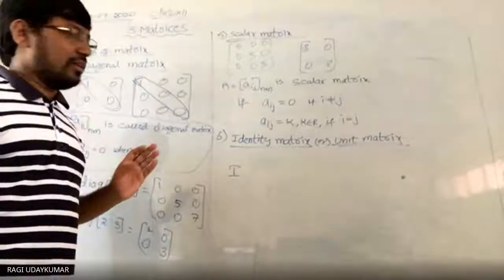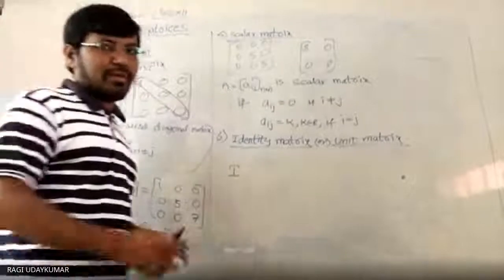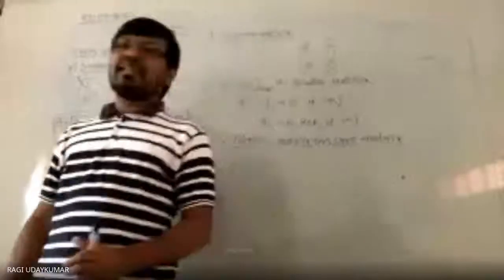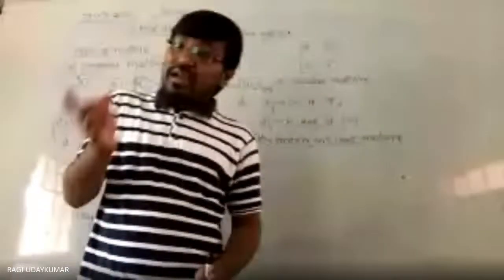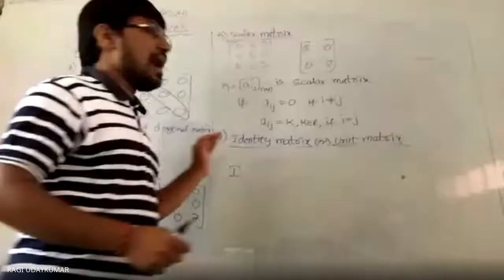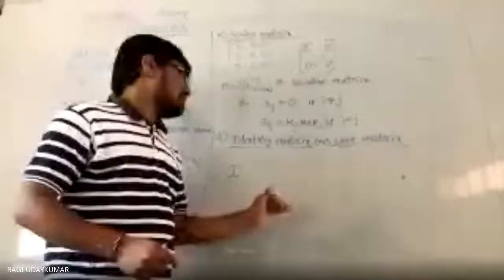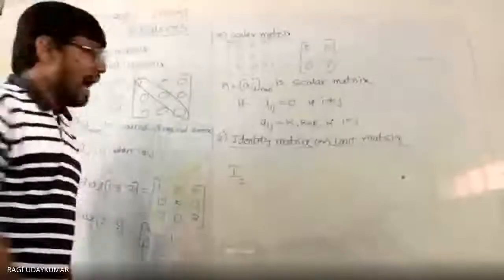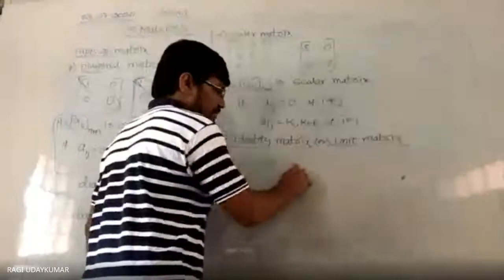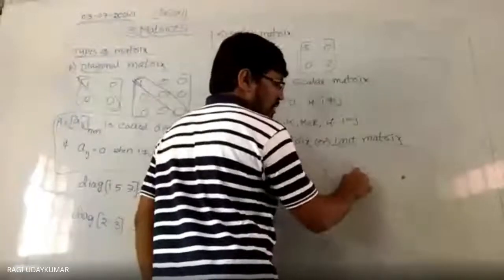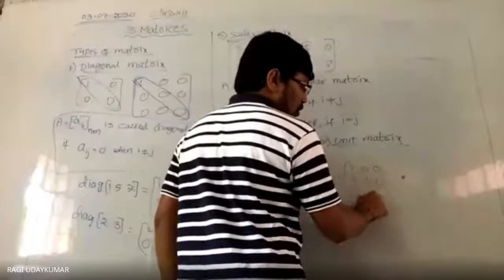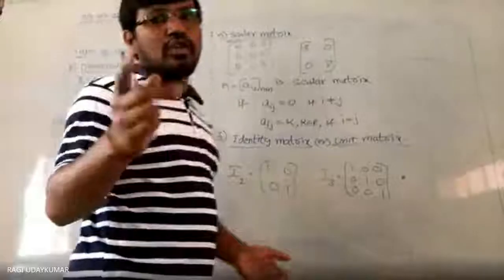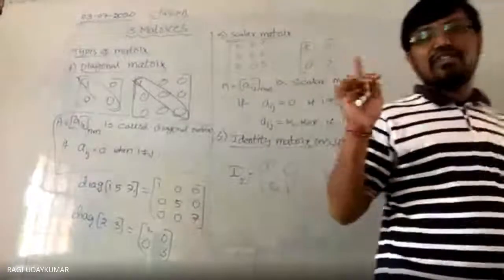Matrices are always represented by capital letters; any capital letter can be used. But if you are considering the identity matrix, it is represented only using I. I2 is nothing but 1 0 0 1. I3 is 1 0 0, 0 1 0, 0 0 1. I4 is the same: the principal diagonal elements are all equal to 1.